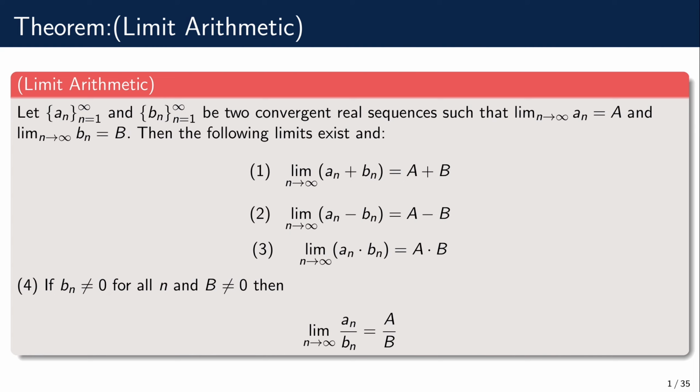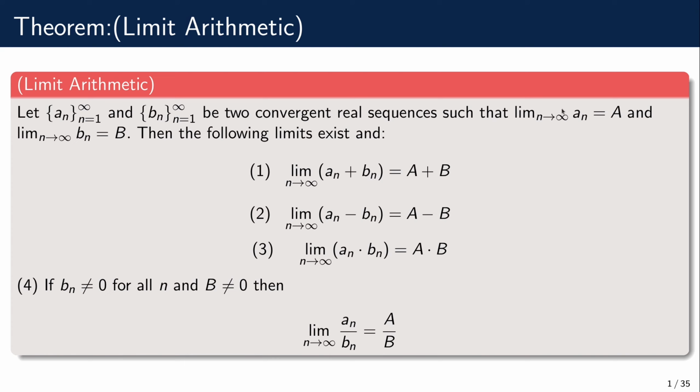So the limit of the sum: if we have two sequences a_n and b_n, and the sequence a_n approaches the limit a, and b_n approaches b, then it is quite natural to assume that a_n plus b_n would converge to the sum. And the reasoning behind the proof is the following one.